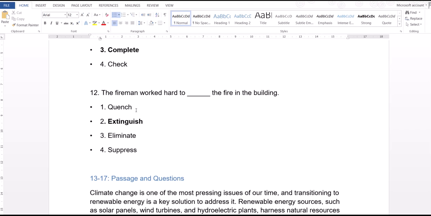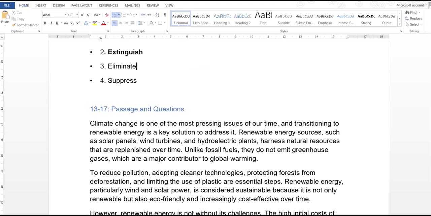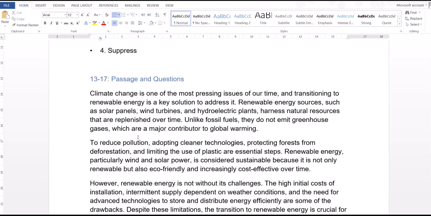Although quenching is to put out, we don't use quench for fire in buildings. We always say fire extinguisher, right? Fire extinguish. So we have to use the word extinguish when it comes to fire. So that is the reason option 2 is appropriate here.